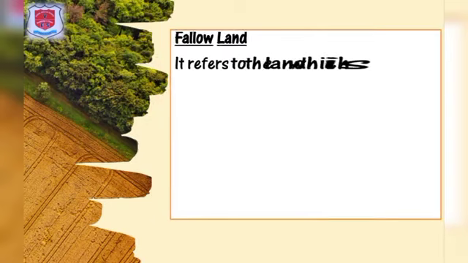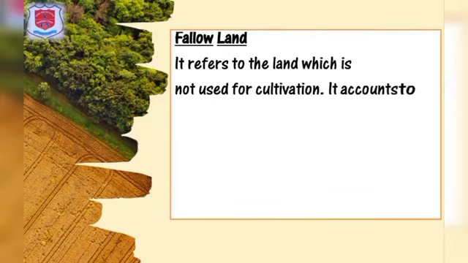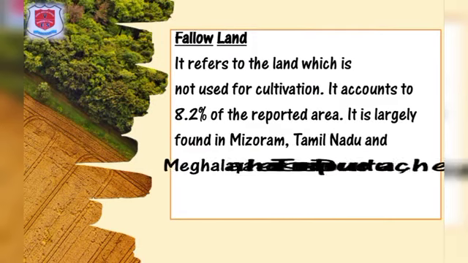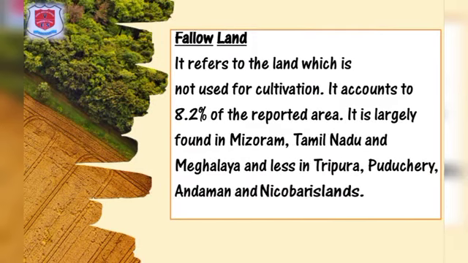Fallow land. It refers to the land which is not used for cultivation. It accounts to 8.2% of the reported area. It is largely found in Mizoram, Tamil Nadu and Meghalaya and less in Tripura, Puducherry, Andaman and Nicobar Islands.